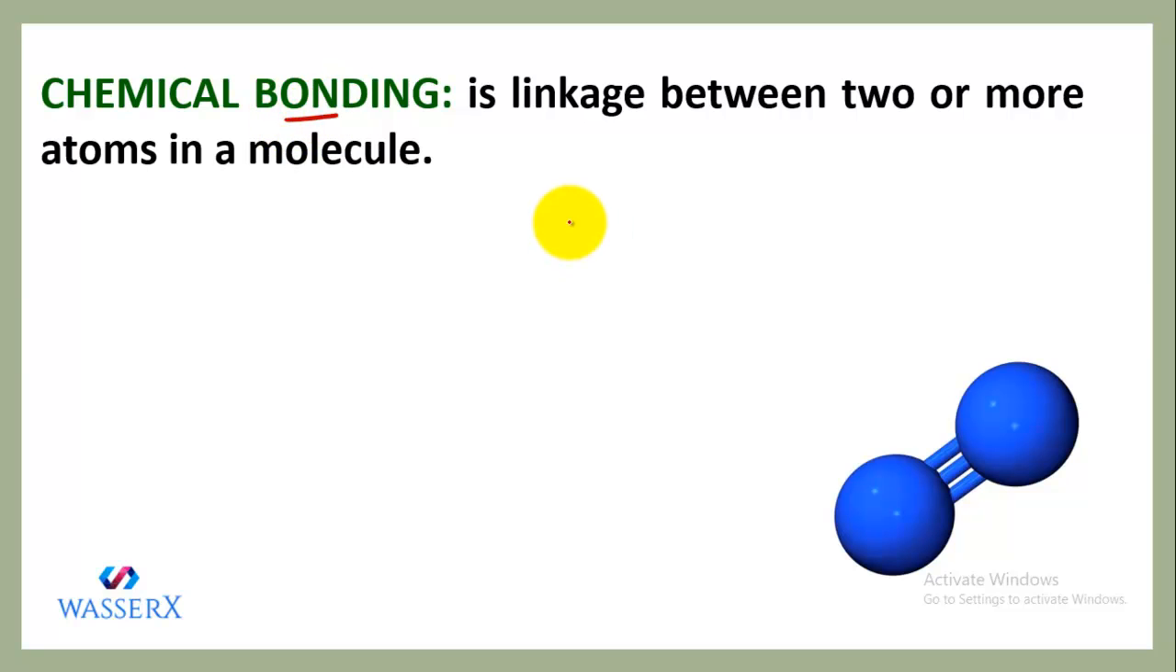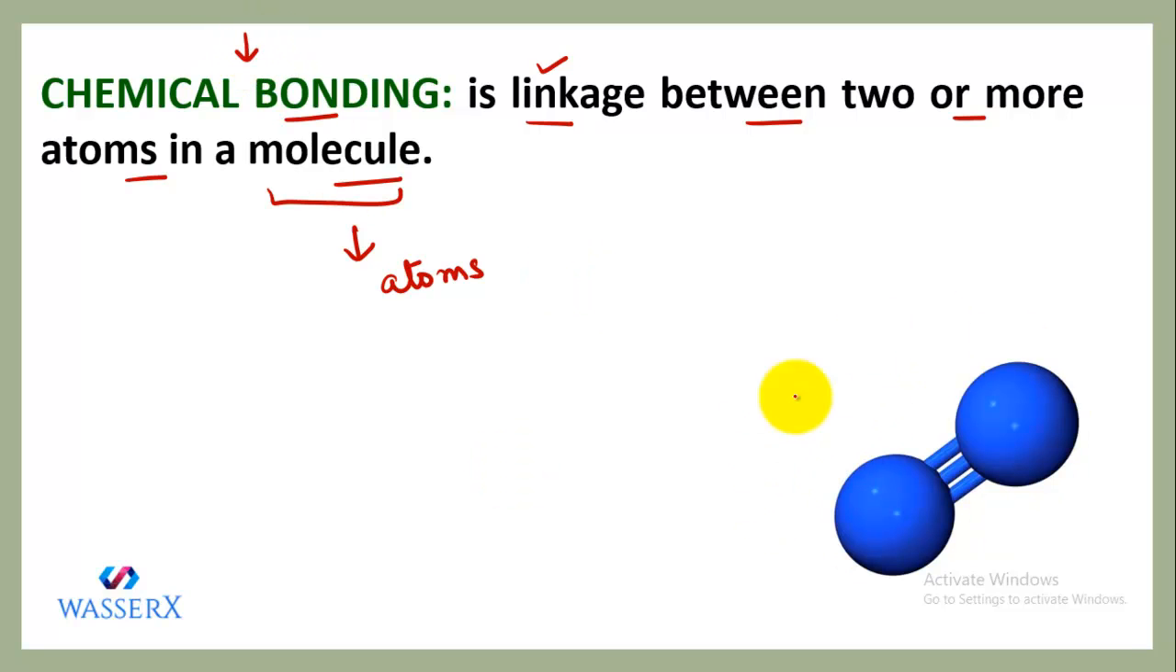Chemical bonding can be defined as a linkage between two or more atoms in a molecule. As you all know, a molecule comprises of atoms. Now how are these atoms linked? They are linked by a specific linkage, that is a chemical bond. And the process of formation of this chemical bond is chemical bonding.